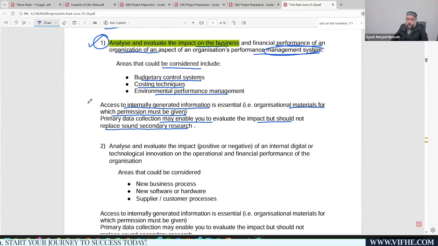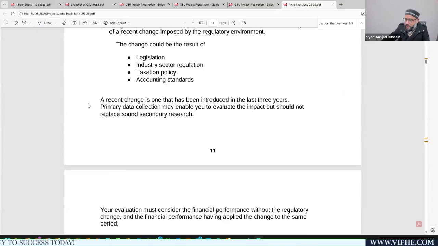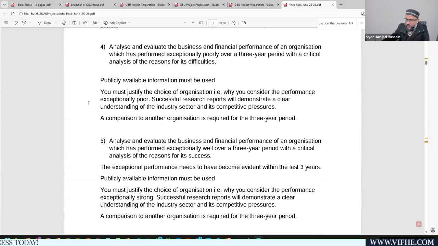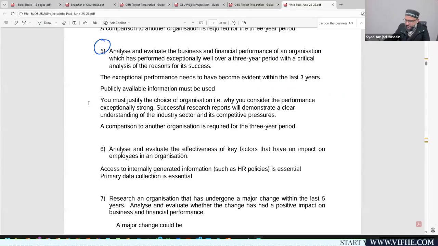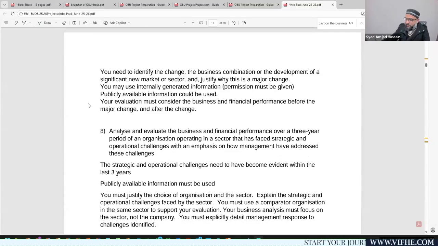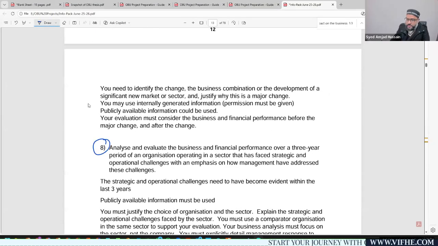Now normally the students focus on topic number 4, topic number 5, and topic number 8, right? This is where most of the students are interested, and they believe that this is more aligned with the ACCA qualification. Why?